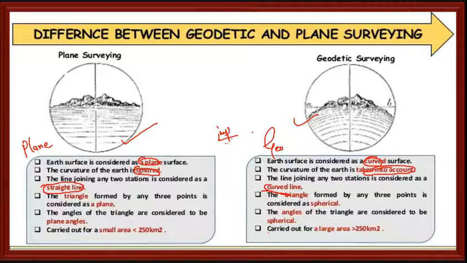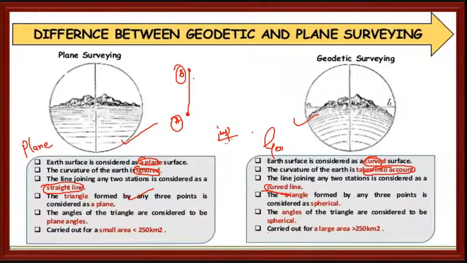The triangle formed by any 3 points is considered as a plane. I will explain what this is. See, here I have different stations. This is my baseline. I will call this station A, station B. What do you mean by station? Station is nothing but the points.